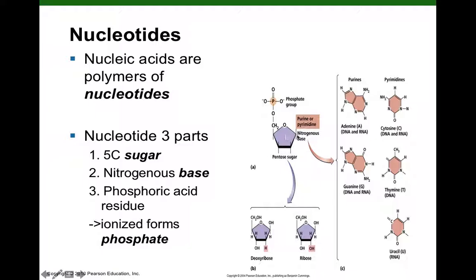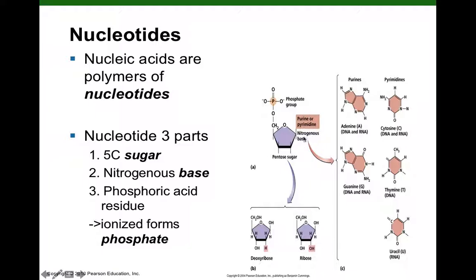In contrast, when we start talking about the nitrogenous base, we'll see that the nitrogenous bases also have carbons. So by convention, when we're numbering the carbons in the nitrogenous base, we just use regular old numbers, carbon 1, carbon 2, carbon 3.